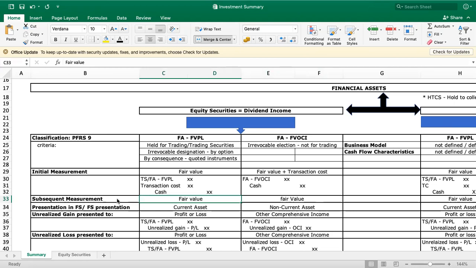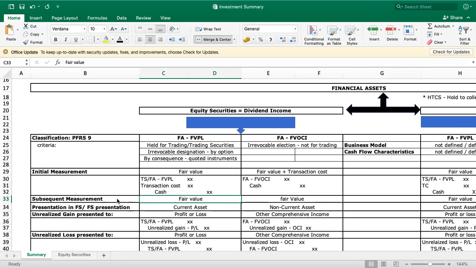So basically, we need to compute the changes from the fair values between the initial measurement and the subsequent measurement. What if there are changes in the amounts from time to time, from the initial measurement to the subsequent measurement? How are we going to recognize or present the difference between the fair values? So here we have this unrealized gain or loss. We need to recognize unrealized gain or loss based on the difference between the initial measurement and the subsequent measurement.